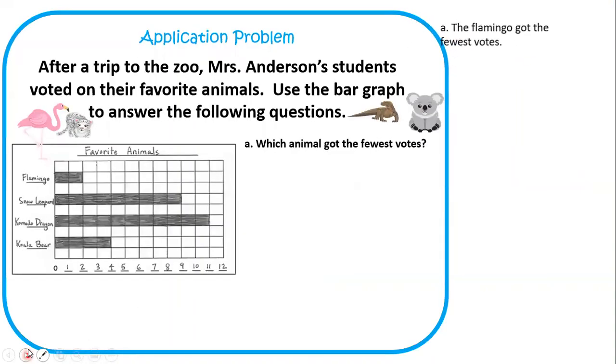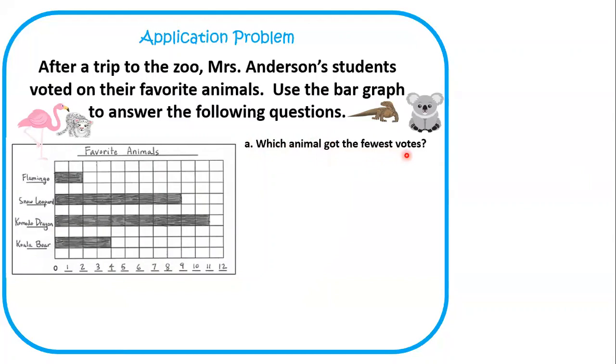All right, application problem. Oh, I can't show the answer yet. After a trip to the zoo, Miss Anderson's students voted on their favorite animals. Use the bar graph to answer the following questions. Ready? Read this with me. Which animal got the fewest votes?